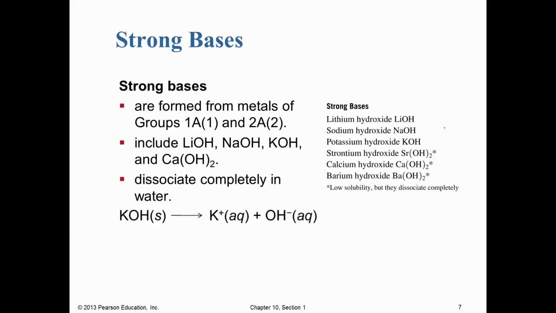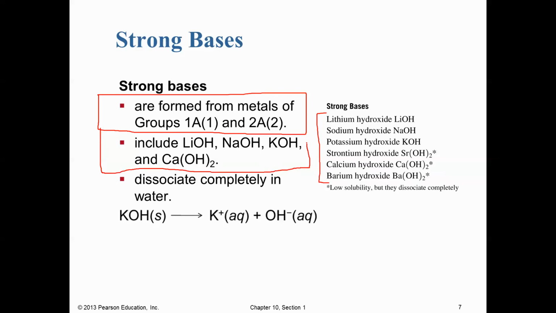So here's our list of strong bases. Again, most bases are weak, and so if you encounter bases that aren't on this list, you can safely assume them to be weak. You'll see the list right here, but I also like this list right here. You can choose to use either one. Group 1A and 2A metals combined with hydroxide ions are generally going to be strong bases, and for our purposes, most other bases will be weak.